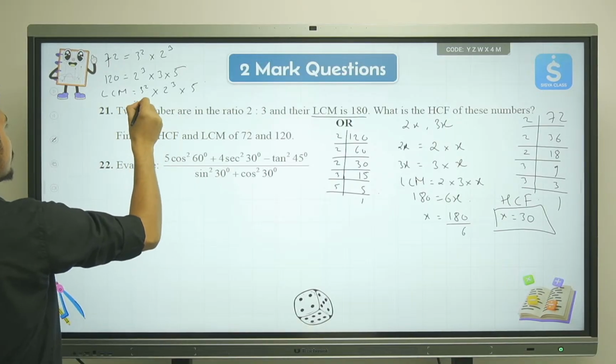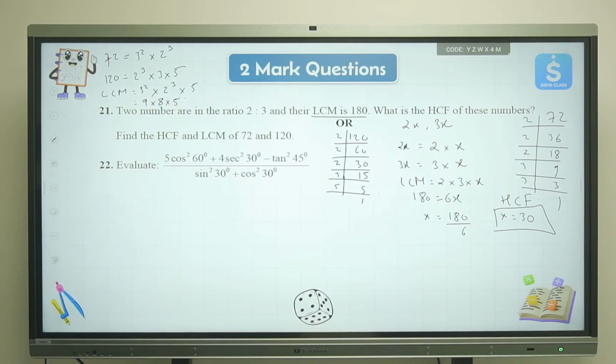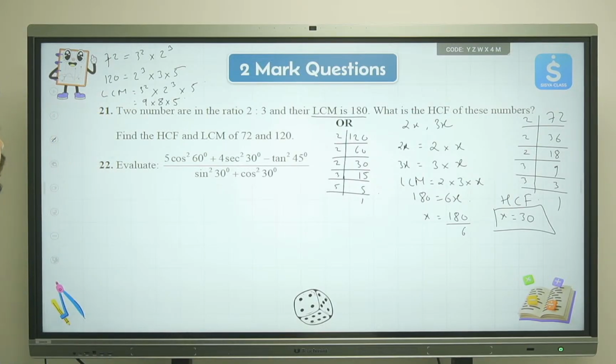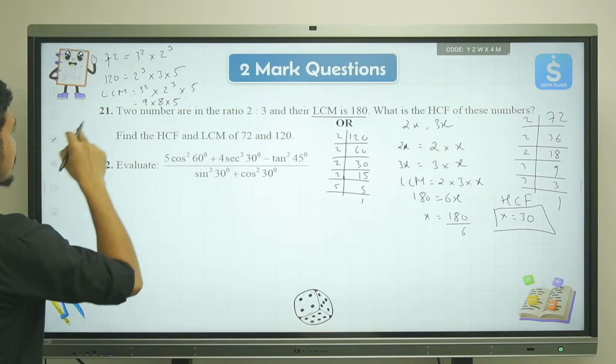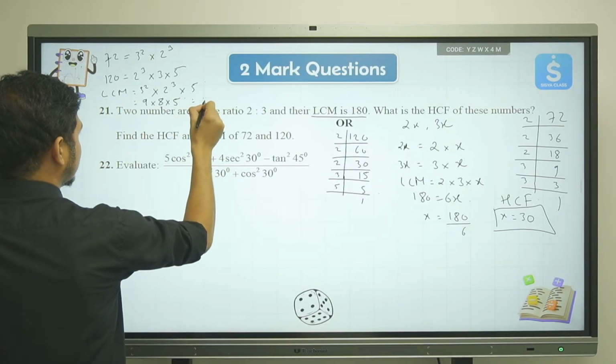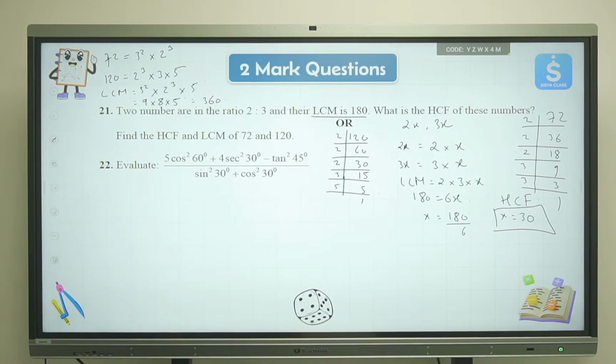That will give you 9 into 8 into 5, which will be the least common multiple. 9 times 8 is 72, and 72 times 5 gives 360 as the answer. 360 is the LCM of these two numbers.